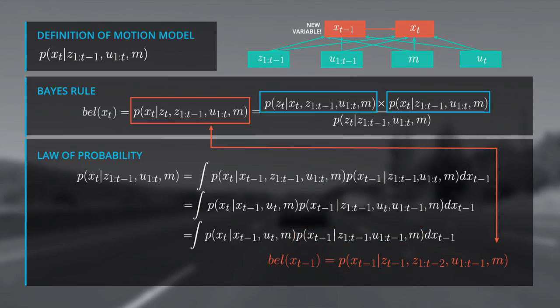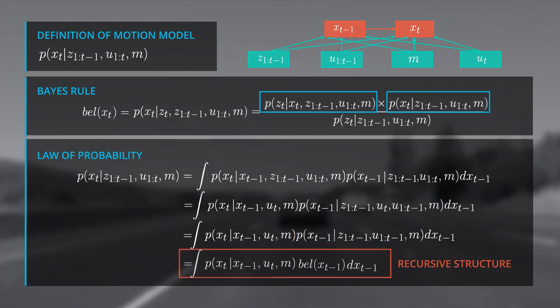Now we can rewrite the integral with the belief x t minus 1 inside. The amazing thing is that we have a recursive update formula. You use the estimated state from the previous time step for the prediction of the current one. This is one of the most important steps in the recursive Bayesian filter, because we are independent from the whole observation and control history. So in the graph structure, I replace this part over here with the belief x t minus 1.